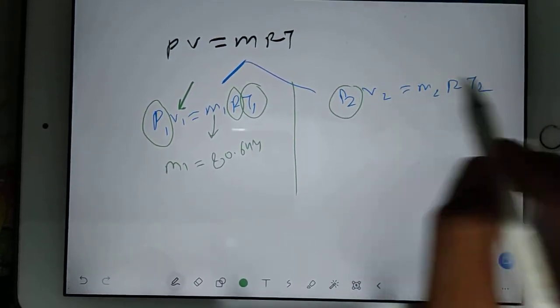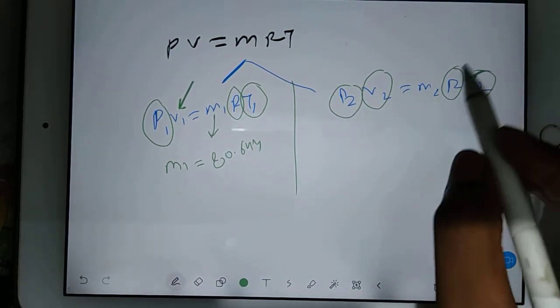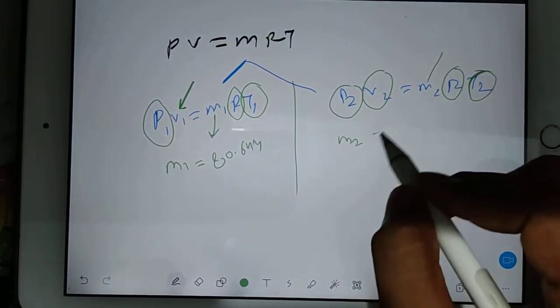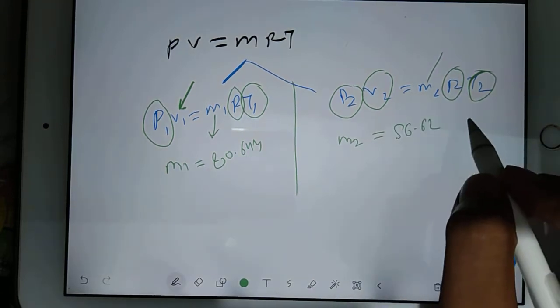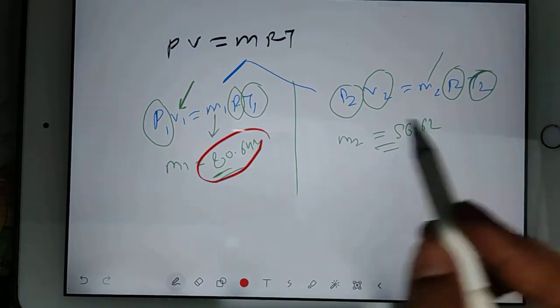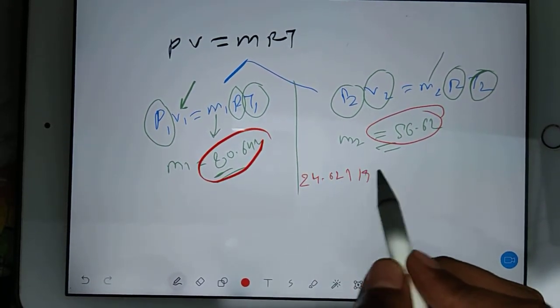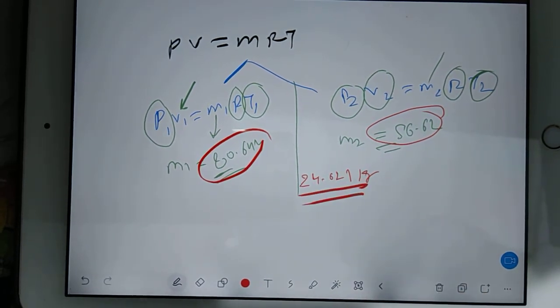In the same way, P2 is given, T2 is given. For the second condition, V2 is same as V1. R just you find out, and find your M2. M2 will come as 56.62. So this was the remaining mass inside. So how much mass is leaked out? You can see the difference here. Difference is 24.021 kg. This much mass is leaked out.